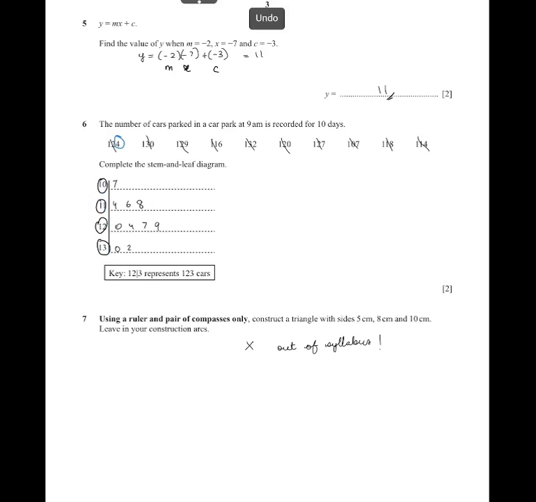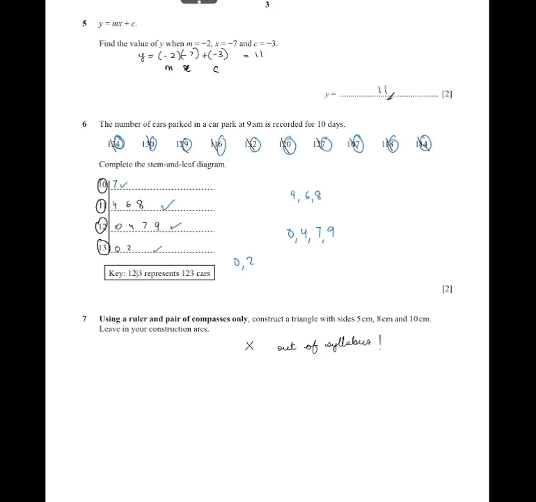So for 10 you have only 7, so you can just write 7 directly. Then for 11 you have 6, 8, 4. You always write it in ascending order, so it's 4, 6 and 8. Then for 12 you have 4, 9, 0, 7, so you can write 0, 4, 7, 9. Then for 13, you have 0 and 2. So write 0 and 2.